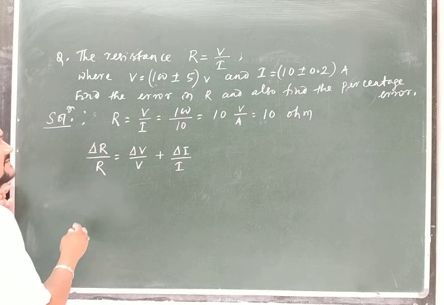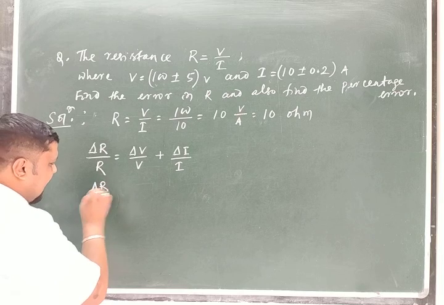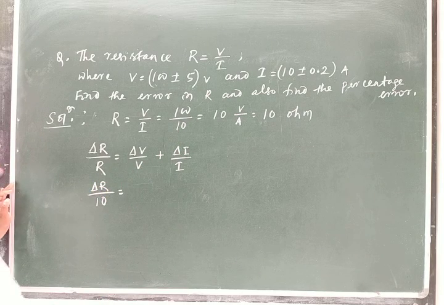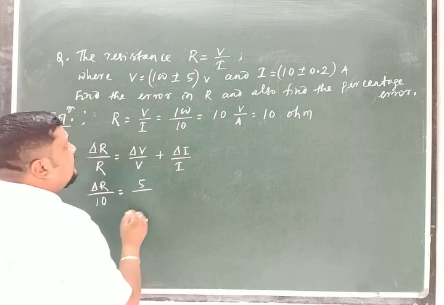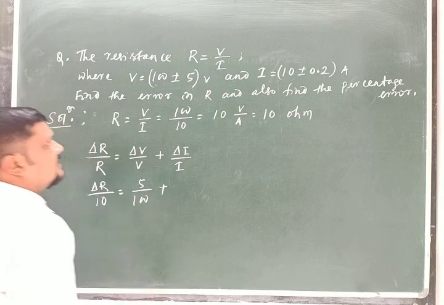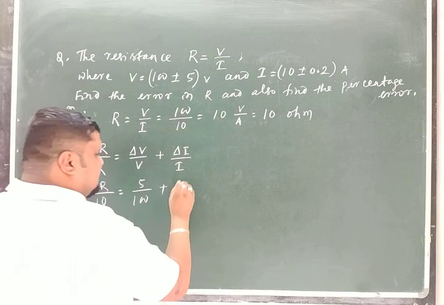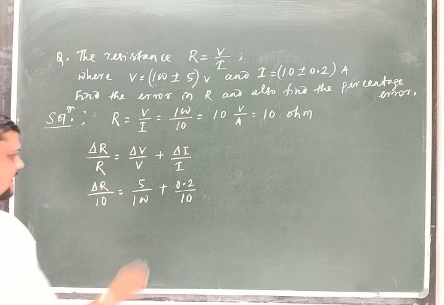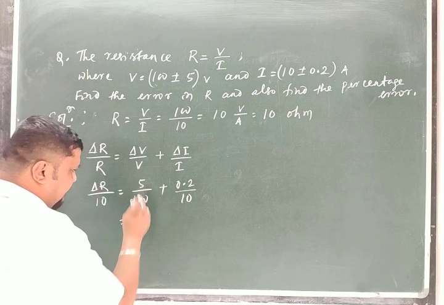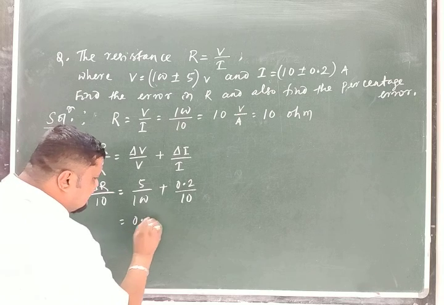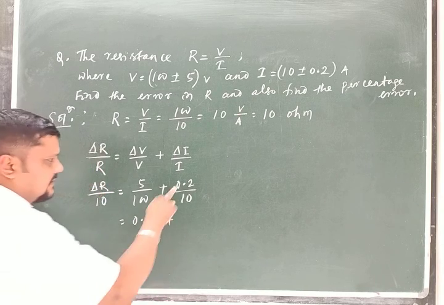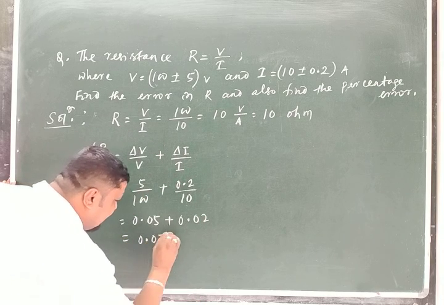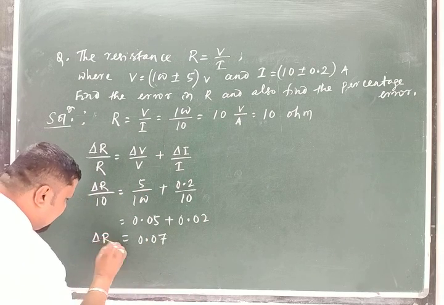So delta R by R, where R is 10, is equal to delta V by V, 5 by 100, plus delta I by I, 0.2 by 10. That is 0.05 plus 0.02. So how much is this? 0.07. That is delta R by 10.